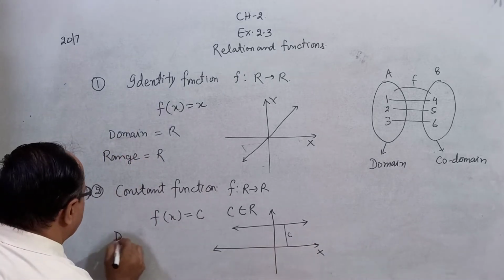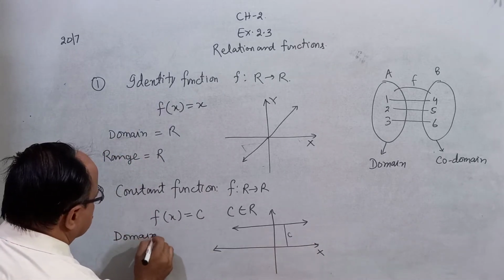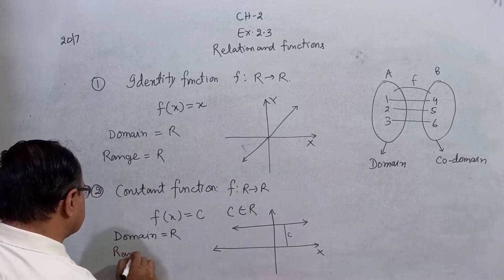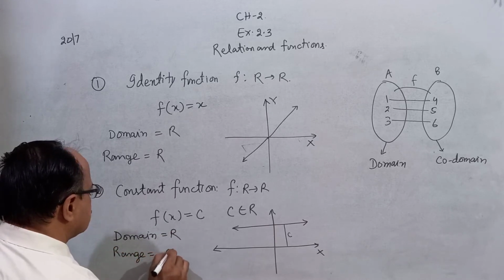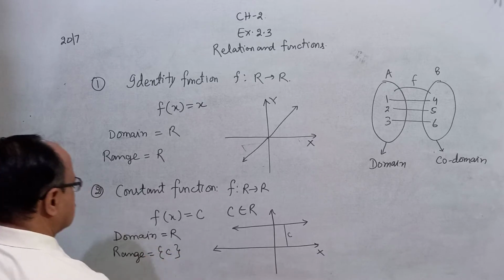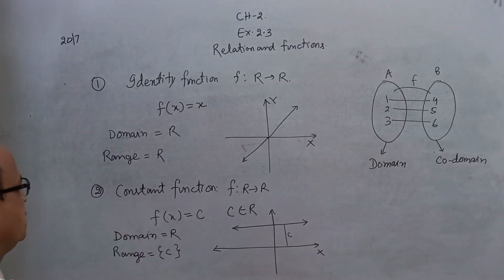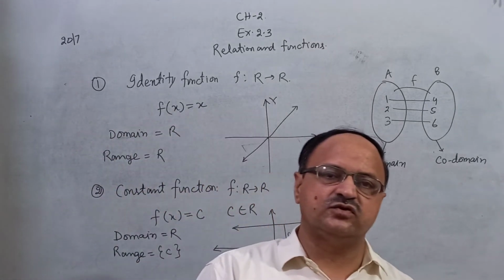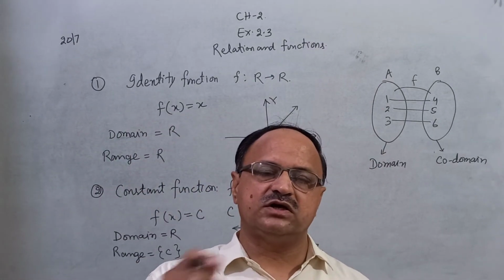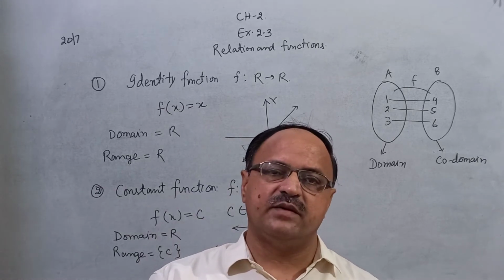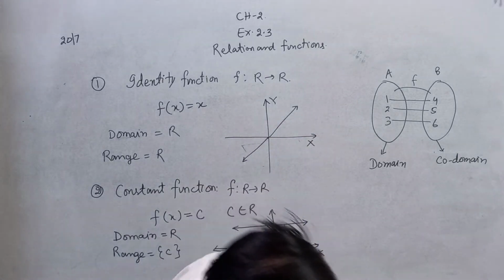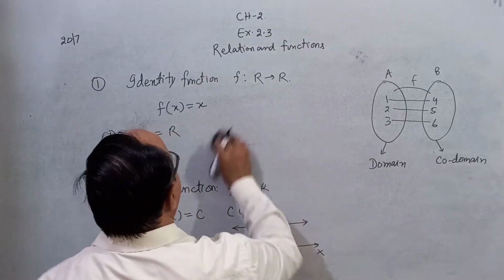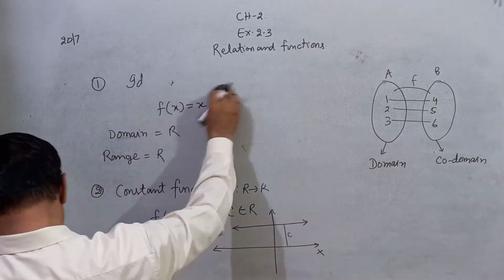So here domain, all real number, and range, that is c. This is the range. Okay? This is constant function. For example, y is equal to 2, y is equal to 4, y is equal to 5. And the graph of all such functions is parallel to x-axis. And the third, that is